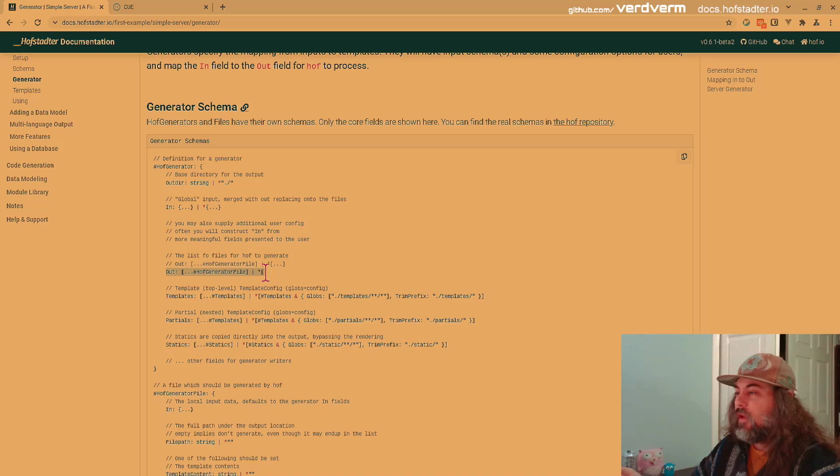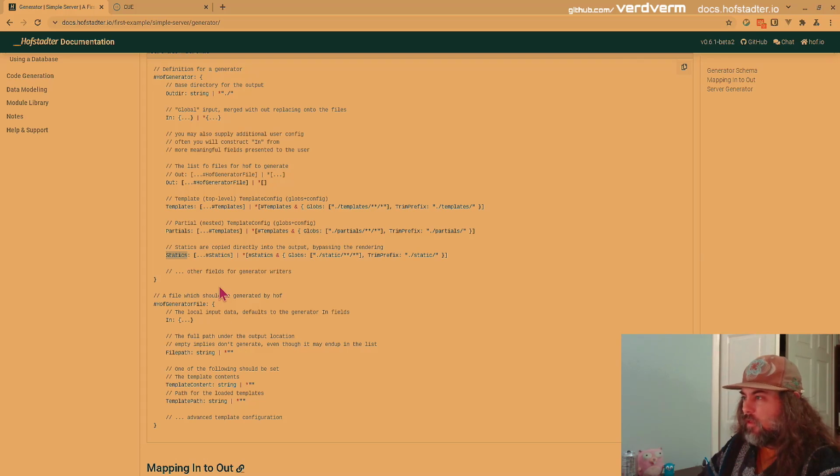And then we produce a list of out files for Hof to generate, and we'll see the schema for this below. There's also templates. These are Go text templates, and then partials for those, and then any static files that don't render or go through the rendering engine, they just get copied right over. And there's some other fields we'll see later. And then you can always add whatever fields you want to this.